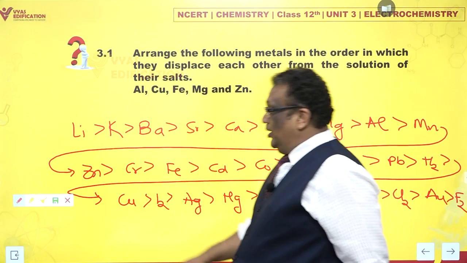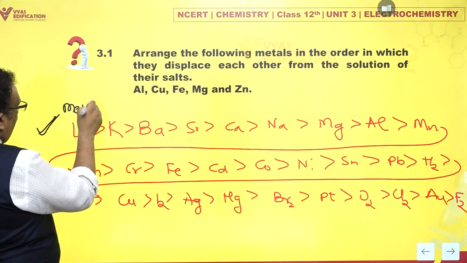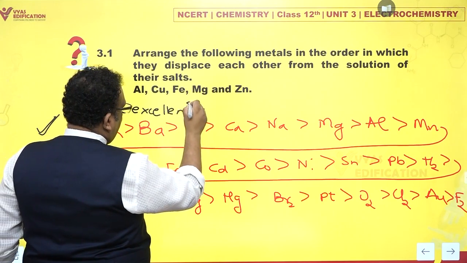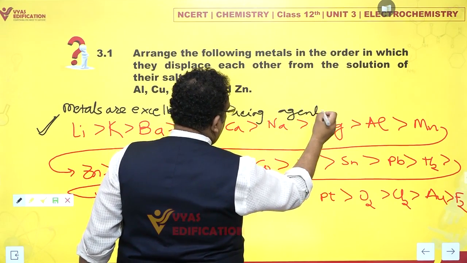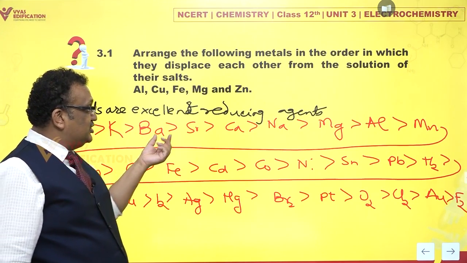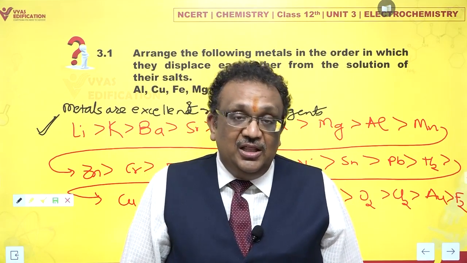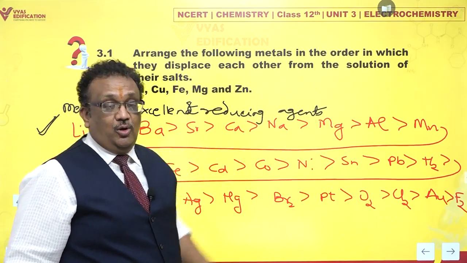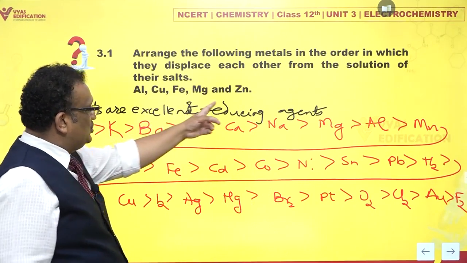Why? On this side, if you notice, metals are excellent reducing agents. So the most powerful reducing agent is lithium. Potassium is less, barium is lesser, strontium, calcium, sodium are successively less powerful as reducing agents, but nonetheless they are all good reducing agents, and the reducing power decreases. This is also the order of reducing power of metals. And this is something which we have used in solving this question.